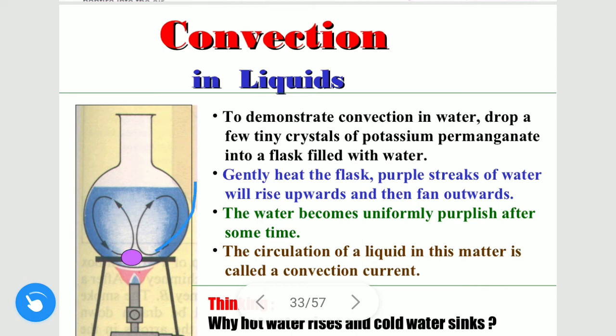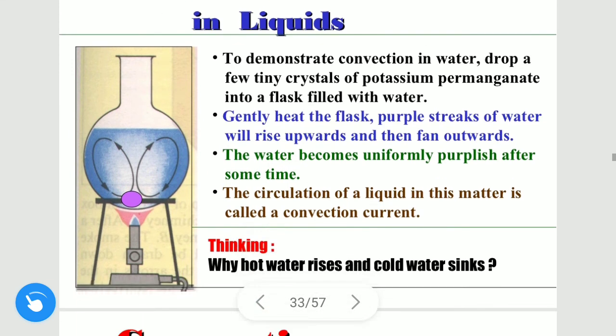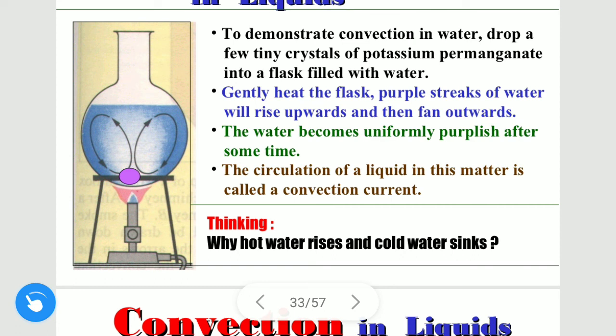So this is how convection in liquid takes place. This is the reason why hot water rises and cold water sinks.